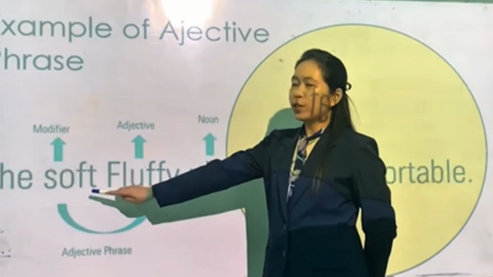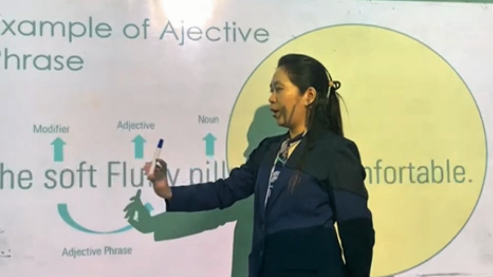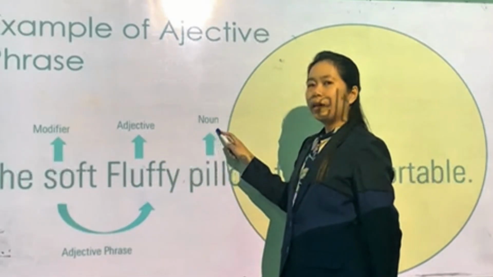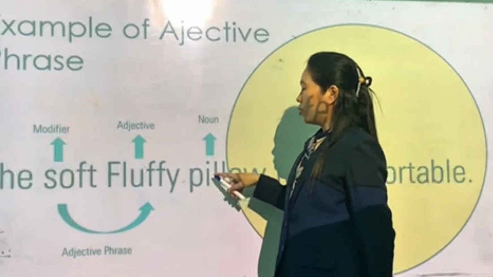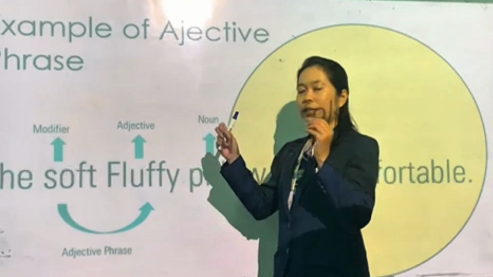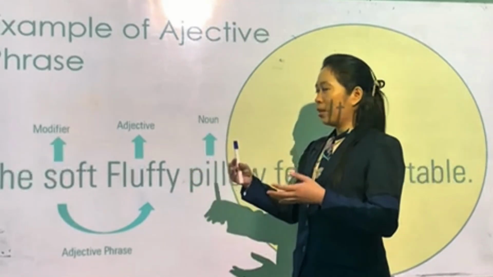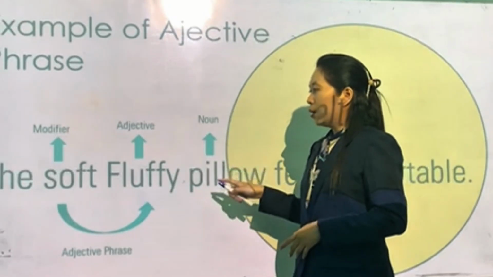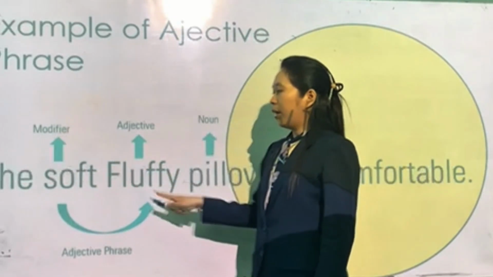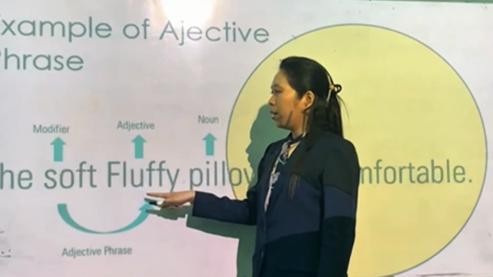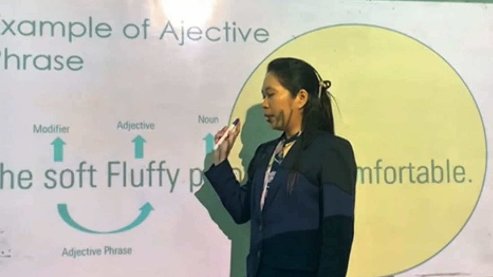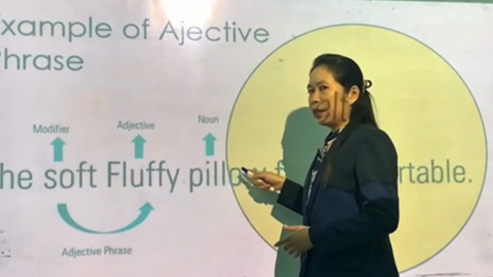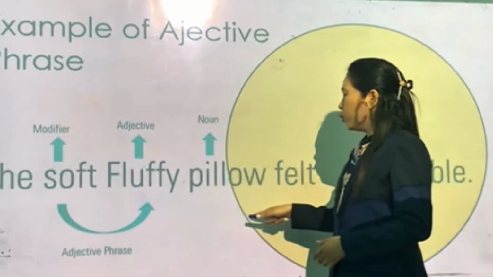Okay, so soft here is the modifier, and fluffy here is the adjective, and pillow here is a noun. Why is pillow a noun? Because we can see the thing. We can see the physical pillow, so we call this one a noun. Then when we combine the modifier and adjective, soft, fluffy, we put them together, we call it an adjective phrase. So that's why in this long sentence, the soft, fluffy pillow felt